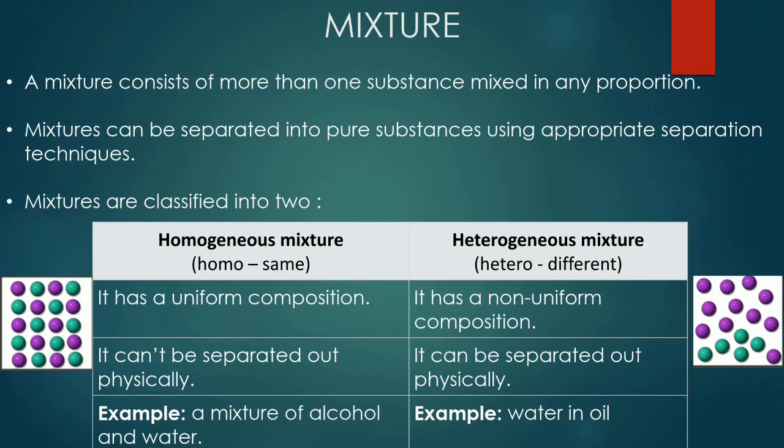An example of a homogeneous mixture is salt dissolved in water, and an example of a heterogeneous mixture is water in oil. So the salt dissolved in water cannot be separated out physically, but you can easily separate water in oil. They form different layers, so they can easily be separated out by a physical process.